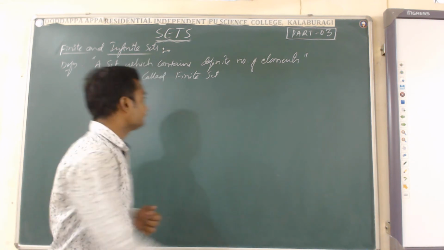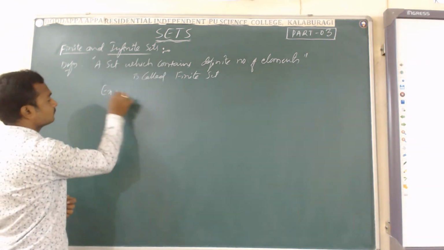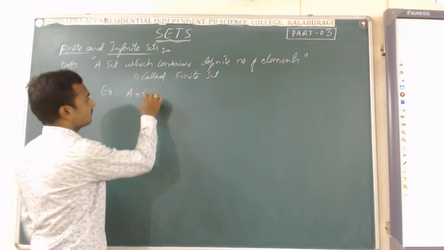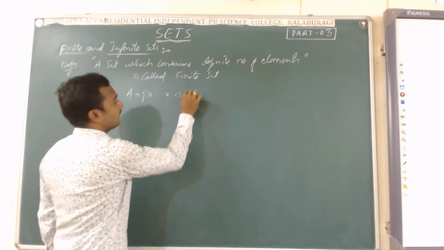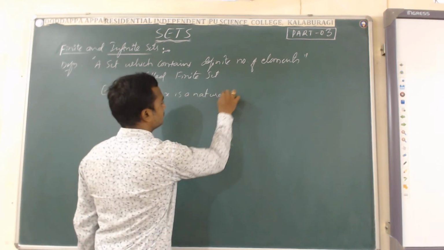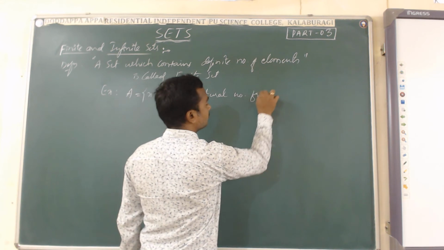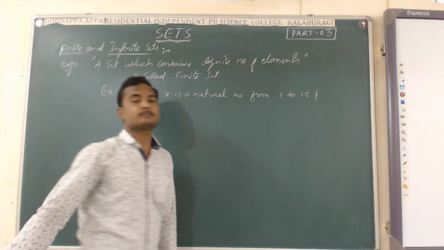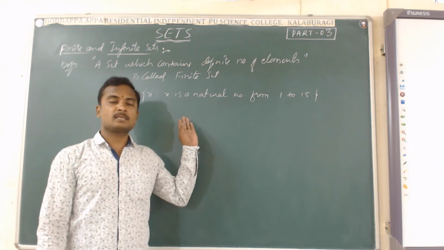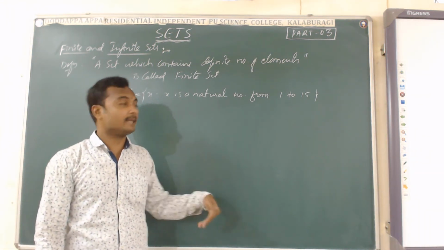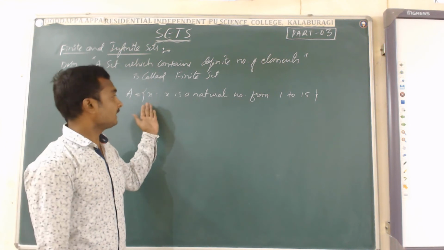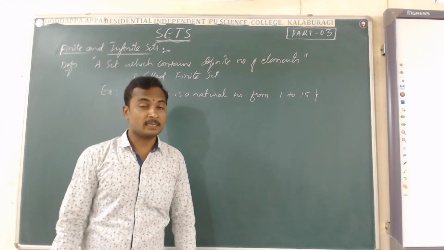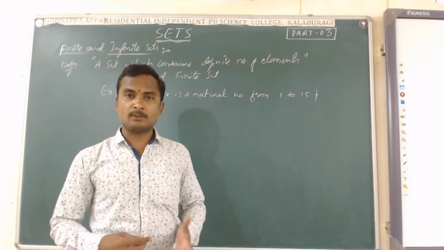For example, the set A contains the natural numbers. A equals the set of all X, such that X is a natural number from 1 to 15. This is an example of a finite set. Now you can see the numbers from 1 to 15 are countable.